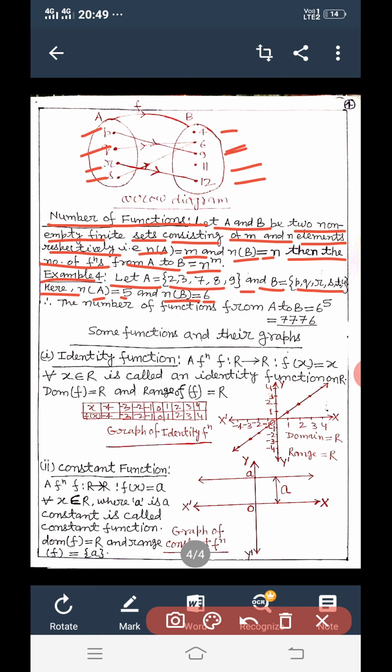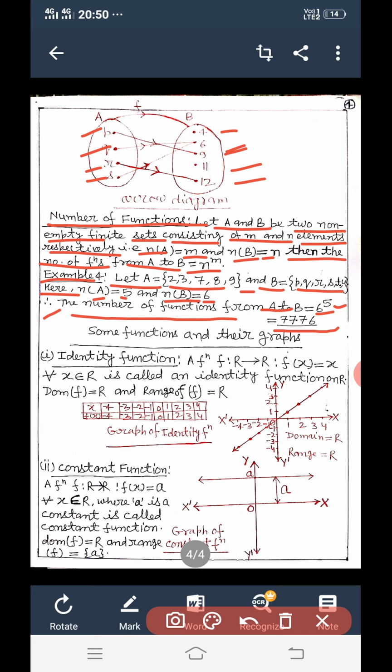So according to the above formula, the number of functions from set A to set B is equal to n to the power m. n is 6 and m is 5. So 6 to the power 5, and this is equal to 7776. So using this formula we can find the number of functions defined from set A to set B.